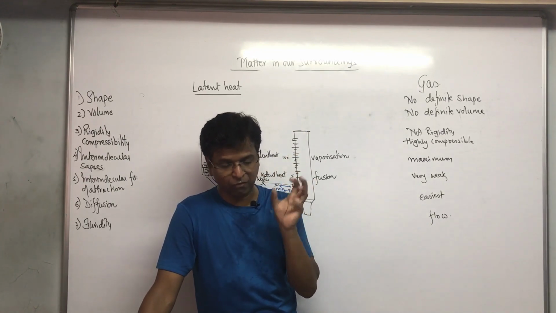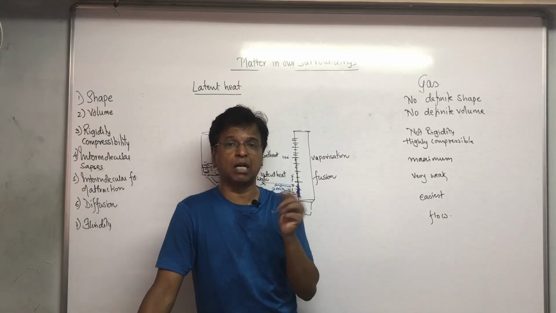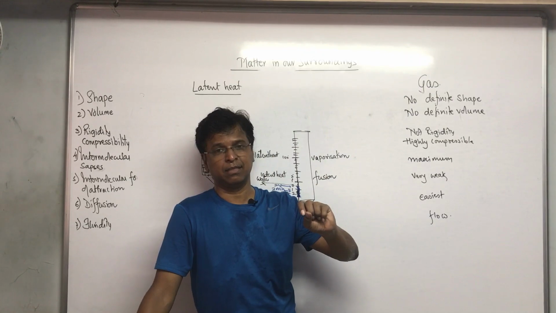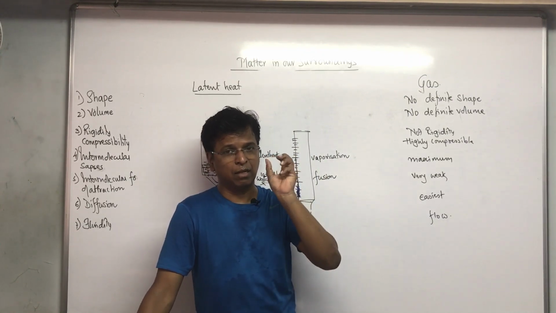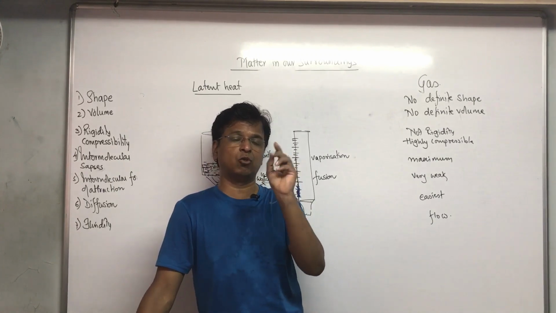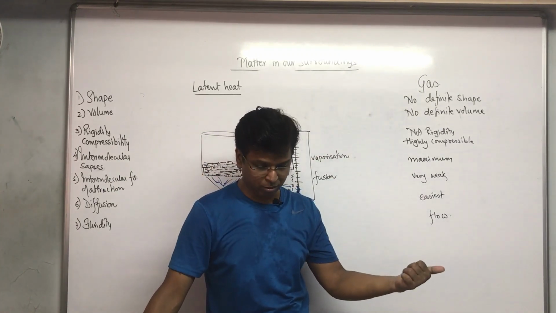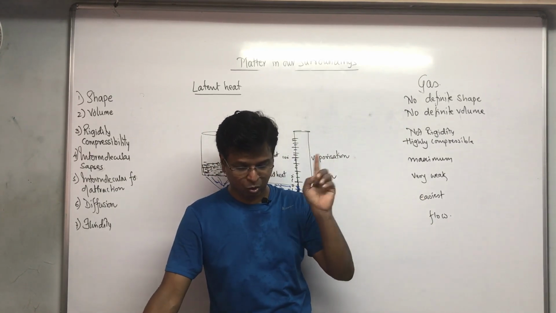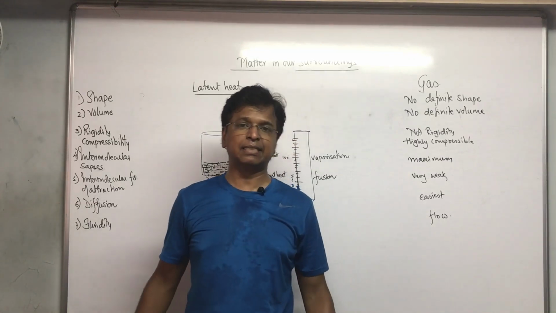Latent heat of fusion is the amount of heat absorbed to convert 1 kg of ice, 1 kg of solid, to water at 1 atmospheric pressure and at constant temperature 0 degrees Celsius.